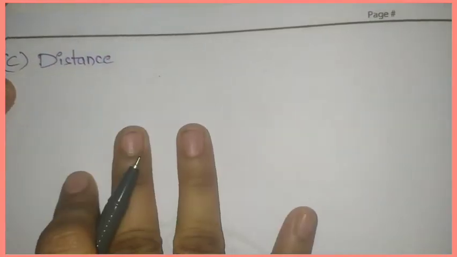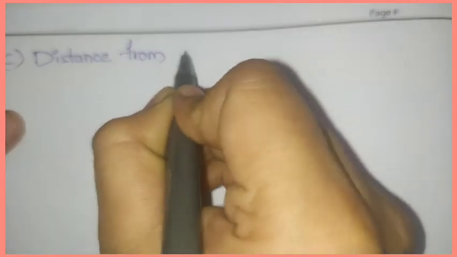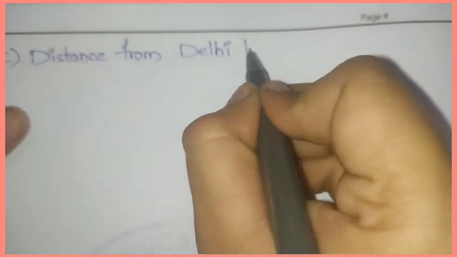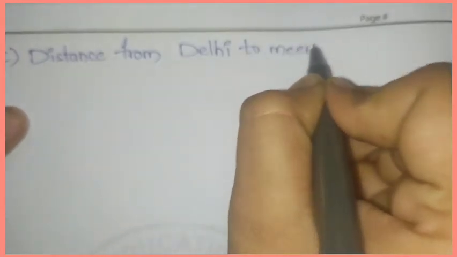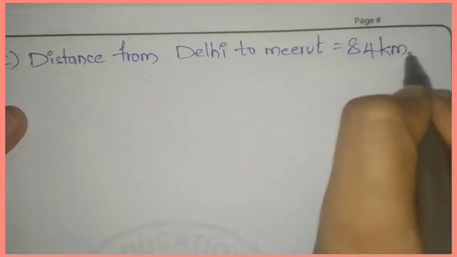This is C solution. First we will write distance from Delhi to Meerut. How much? Yes, 84 kilometers.